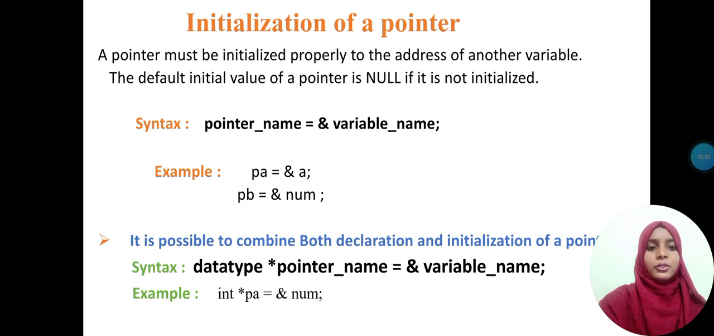It is possible to combine both declaration and initialization of a pointer. Syntax: data type star pointer name equals address of variable name semicolon. Example: int star p equals address of num semicolon, where int is the data type, p is the pointer name, num is the variable name.